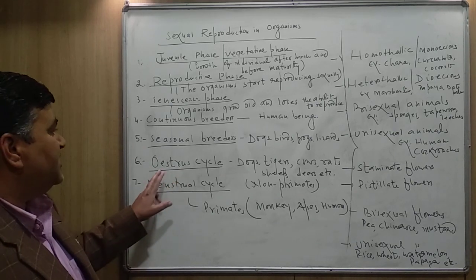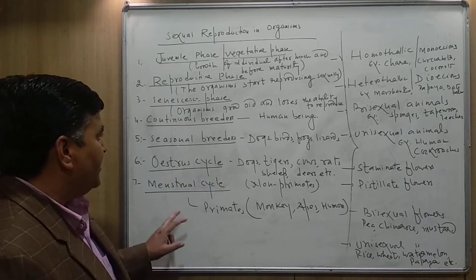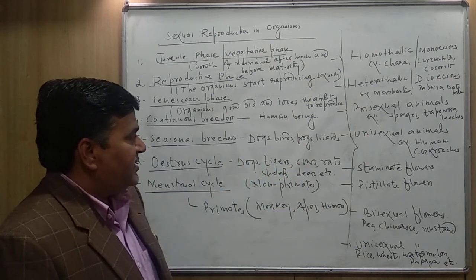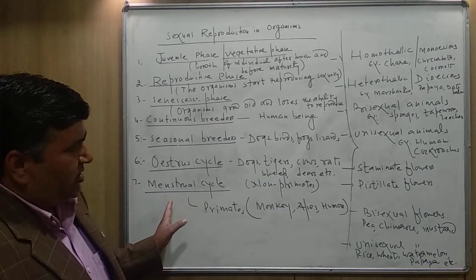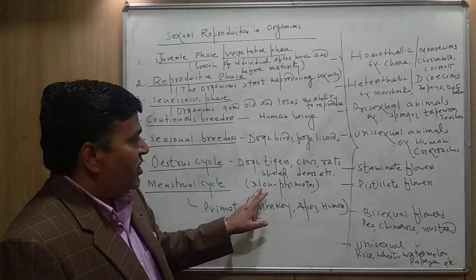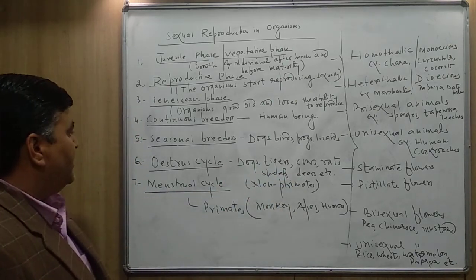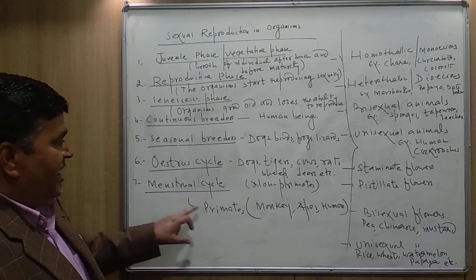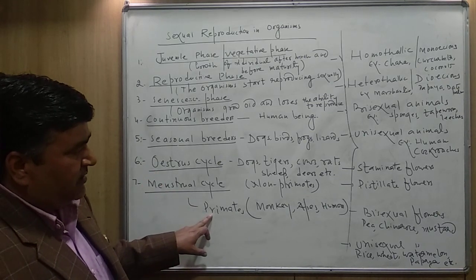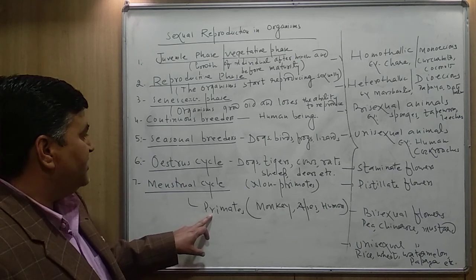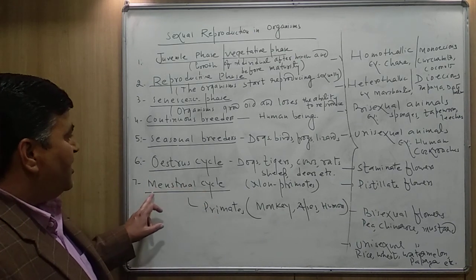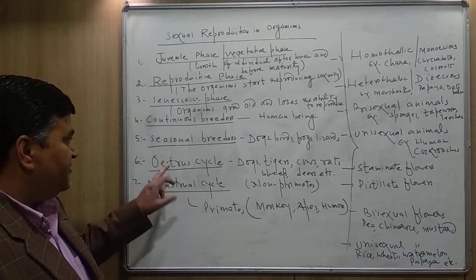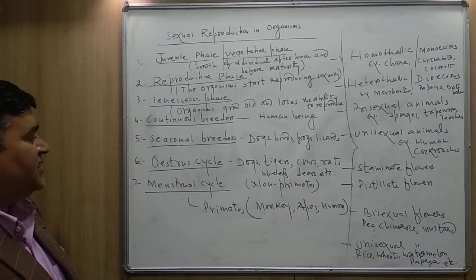Some of the animals follow the estrus cycle, like dogs, tigers, cows, rats, sheep, deer, etc. All these are non-primates. And the primates, monkeys, apes, human beings, they follow what? Menstrual cycle. What are the differences between the estrus cycle and menstrual cycle?